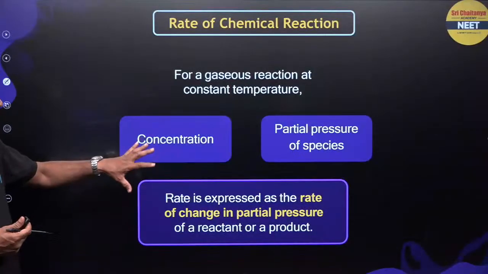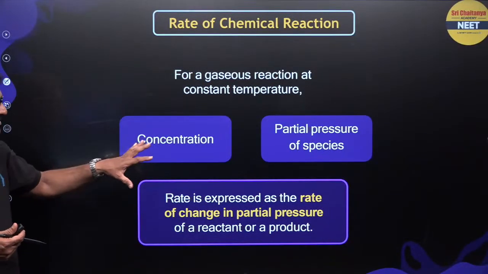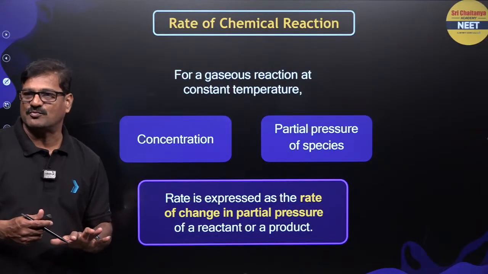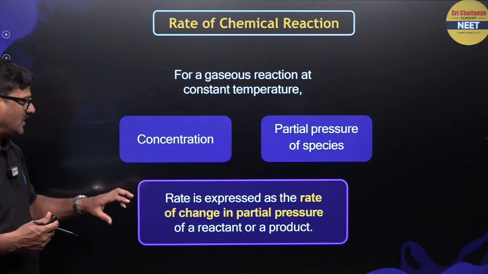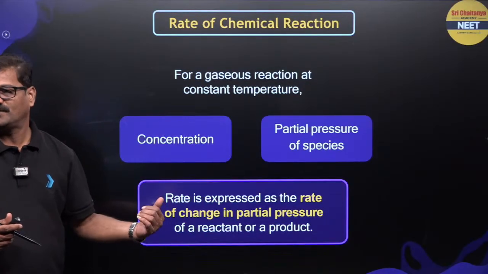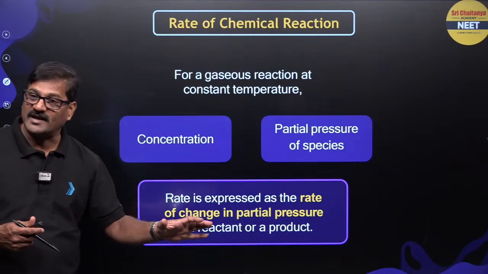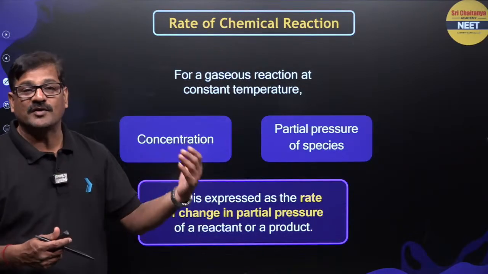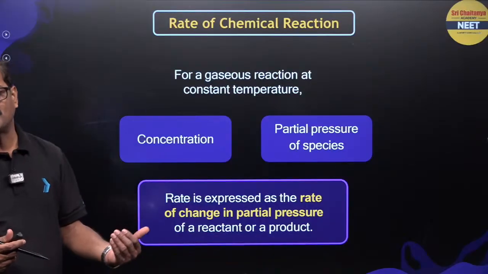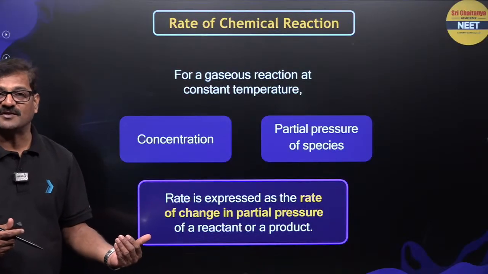For a gaseous reactant, concentration is taken as active mass, and the partial pressures are taken as active mass. The rate is expressed as the rate of change in the partial pressures. If the product is also a gas, there is an overall change in the total pressure of the system. The pressure is directly proportional to the number of moles.